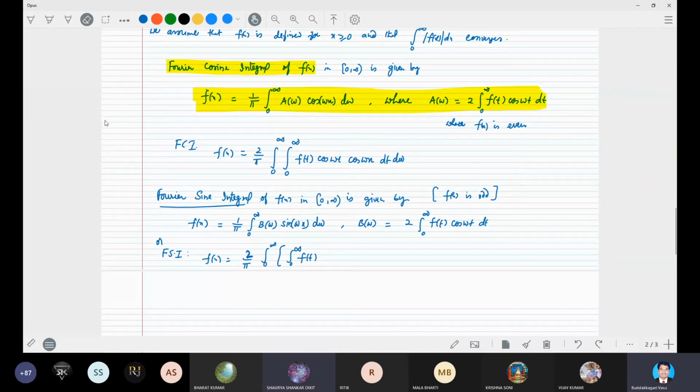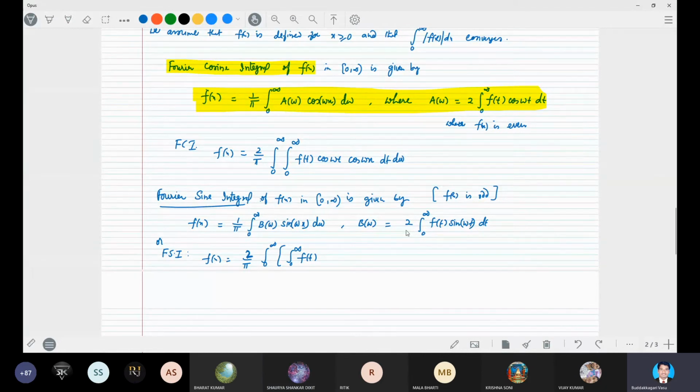What is the error here? I have written something wrong: b(omega) is 2 times integral 0 to infinity f(t) into sine omega t dt.